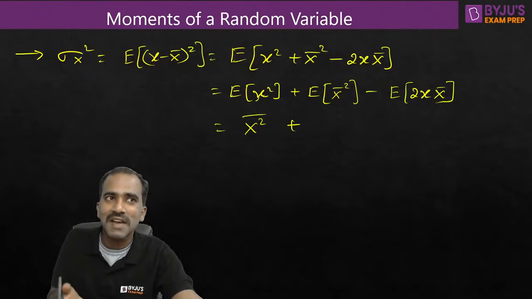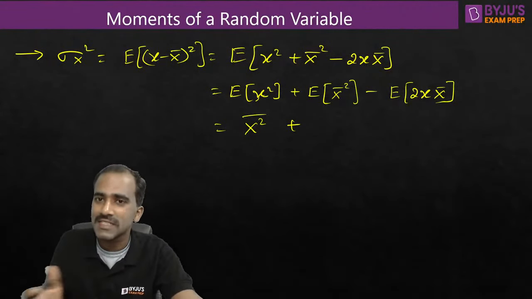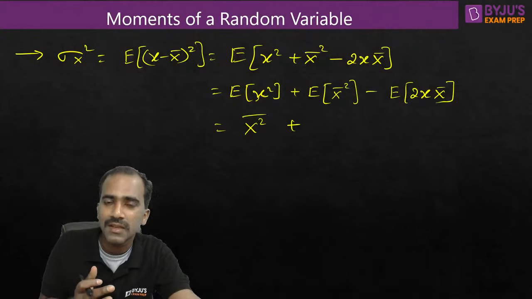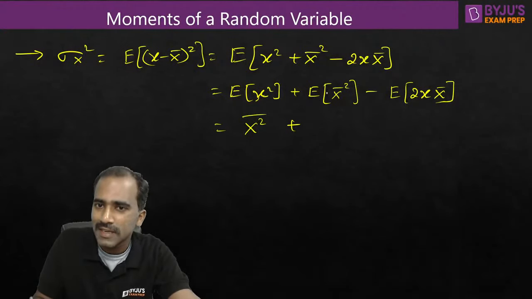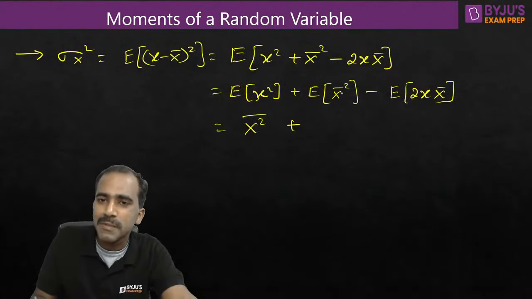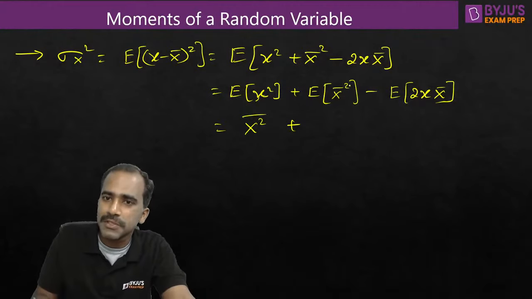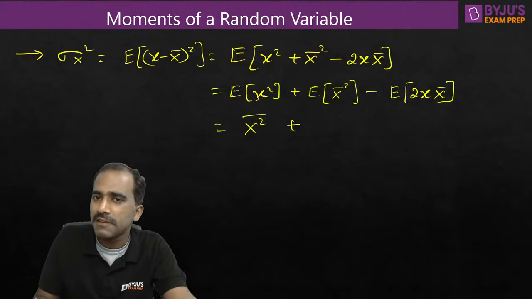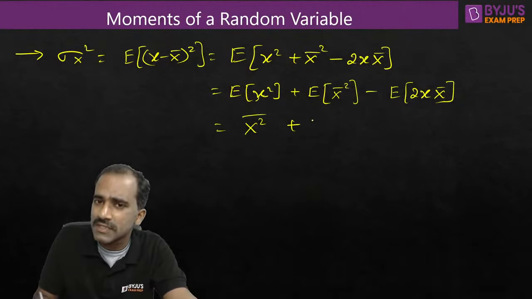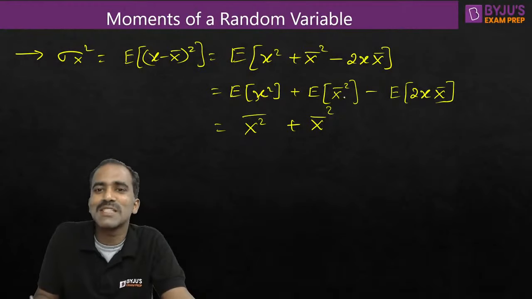See, what is expectation? Averaging. Why are we averaging? Because it is taking different values, that is why we are averaging. But when you have a constant, there is no need to do expectation, because you don't need to average, because it's a fixed value. So expectation of a constant is always the same constant, no change, because there is nothing to expect here.